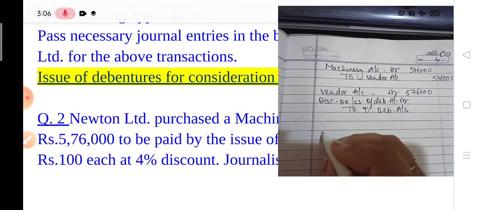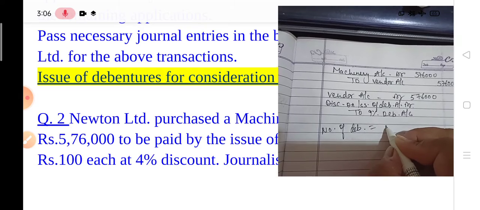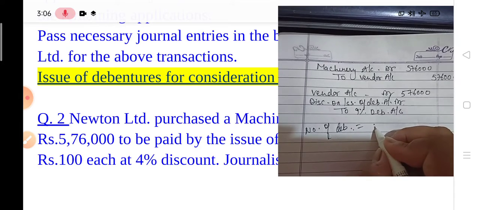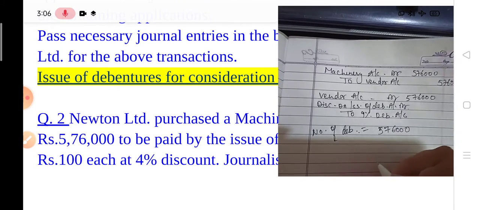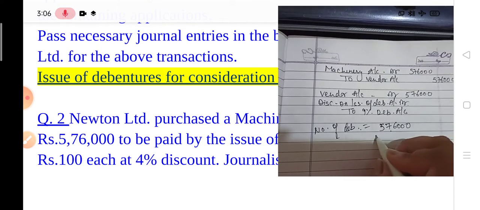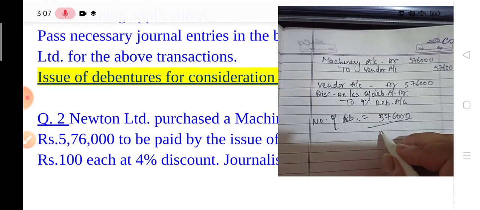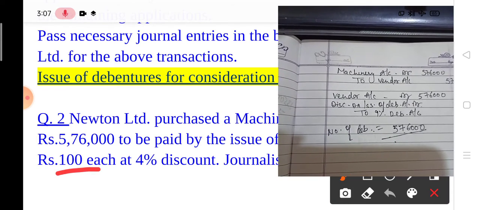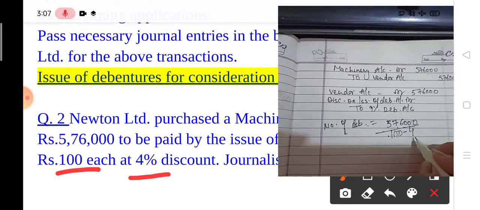Now how will you find out? See, you have to calculate the number of debentures. The formula is the same for both share capital and issue of debenture. Number of debentures: here you have to write down purchase consideration. So purchase consideration means machinery purchased for rupees 5,76,000. If any amount is paid in cash or from bank, you have to deduct the amount. Now divide by one debenture price. So see children, one debenture price is 100 rupees and 4% discount. It means 100 minus 4.